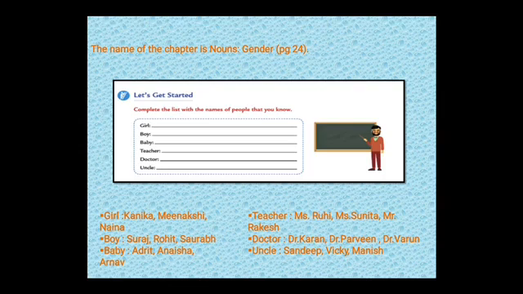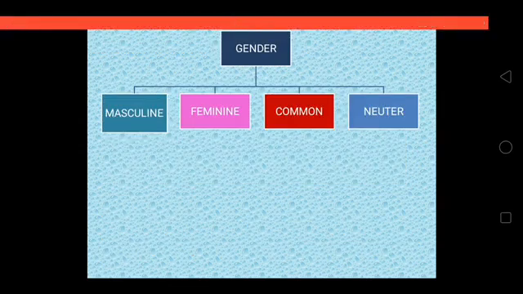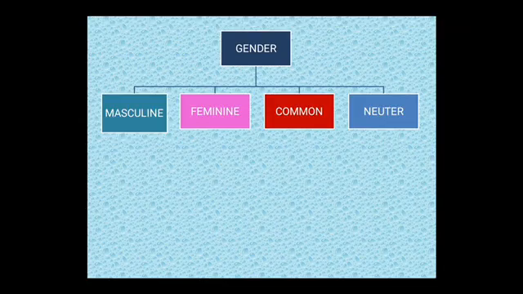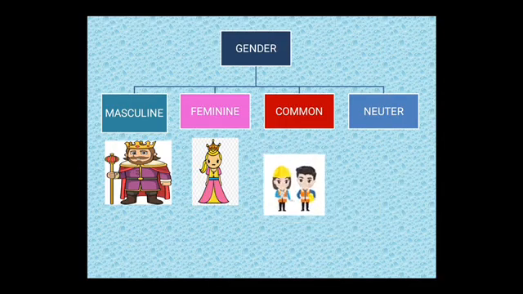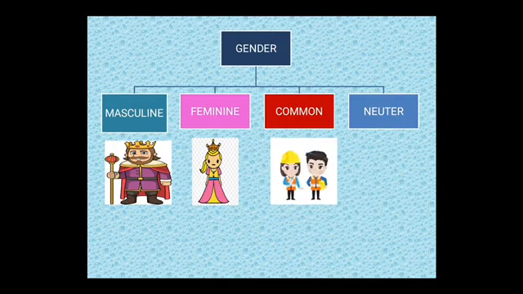Moving further, in English grammar, there are 4 different kinds of gender. First one is masculine, second is feminine, third common, and fourth one is neuter. Masculine means someone who is a male. Feminine means someone who is a female. Common means it can be used for either a male or a female. And neuter means something non-living that does not have any kind of gender.